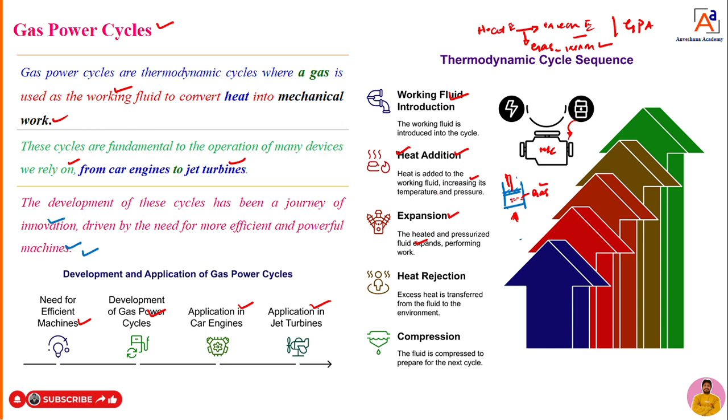Once we supply heat to the gas, what happens? The pressure and temperature of the gas is going to increase. Because of the increase in temperature and pressure of the gas, what happens now? The gas will start to expand. That means it is going to create explosive force over the surface of the piston. Hence the piston will start to move upward because of the expansion of the gas. Once the work is done, we are going to reject the heat from the system to the surroundings. Next, we are again going to fill the gas into the cylinder and compress it for the next cycle. This is how the gas power cycle works.